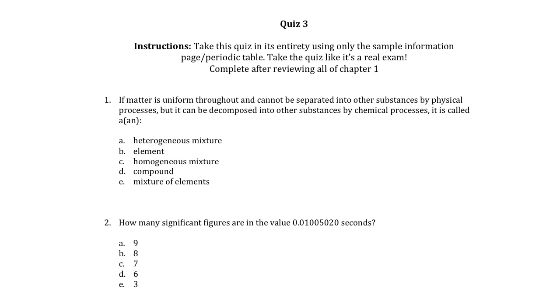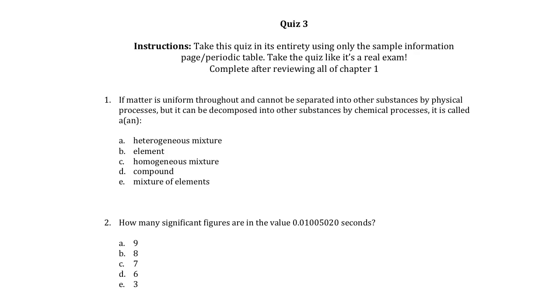These are the solutions to quiz 3. So if matter is uniform throughout and cannot be separated into other substances by physical processes, but it can be decomposed into other substances by chemical process, then this substance is called what?